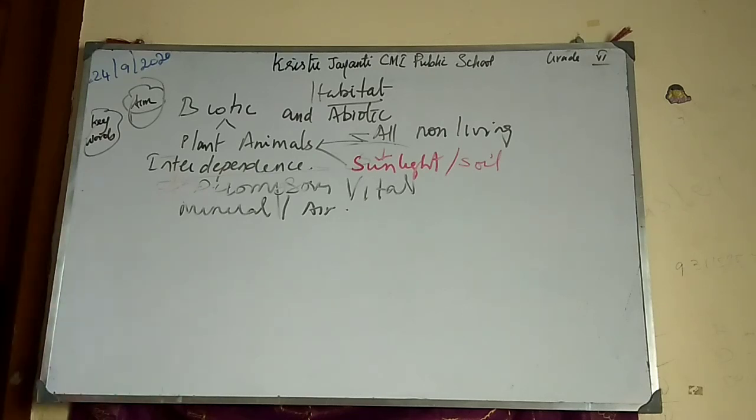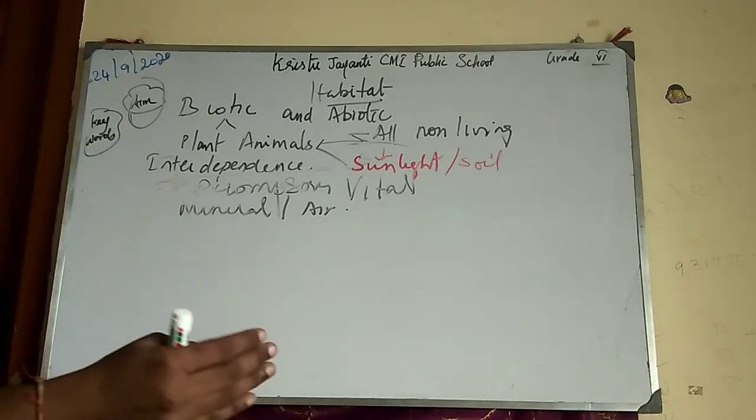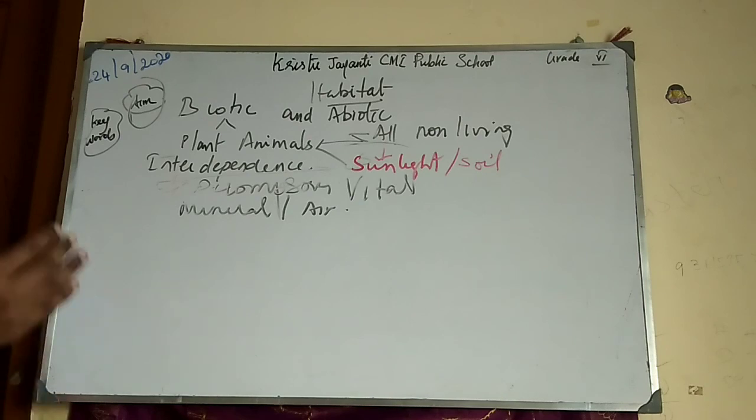What is biotic, what is abiotic, how biotic and abiotic depend on each other. Like you have to write, without air, without the carbon dioxide in it, plants cannot produce food. So in each and every answer you have to write 4 to 5 sentences.